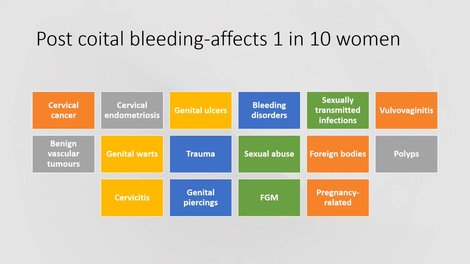Postcoital bleeding affects 1 in 10 women. Causes, the most important being cervical cancer, include cervical endometriosis, genital ulcers, bleeding disorders, sexually transmitted infections, vulvovaginitis, benign vascular tumors, genital warts, trauma, sexual abuse, foreign body, polyps, cervicitis, genital piercings, female genital mutilation, and pregnancy-related changes.